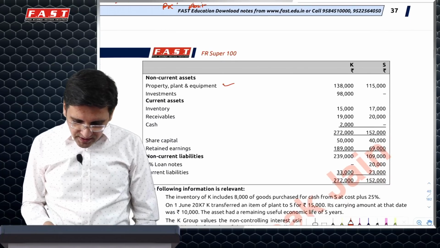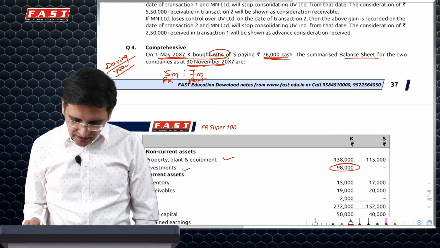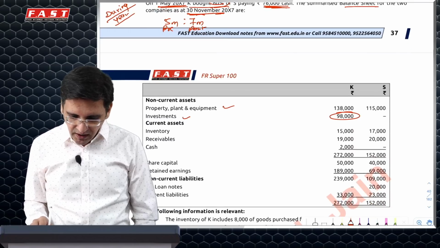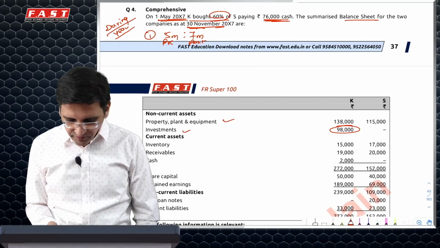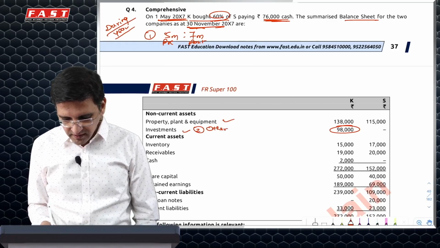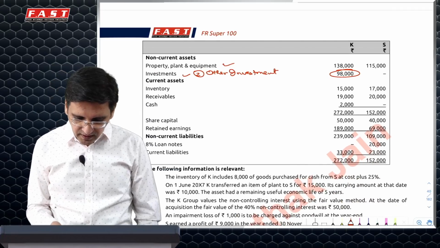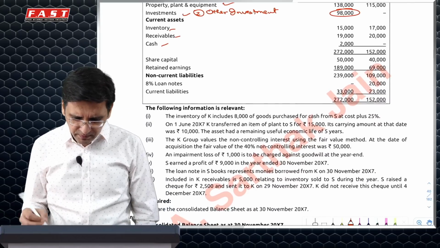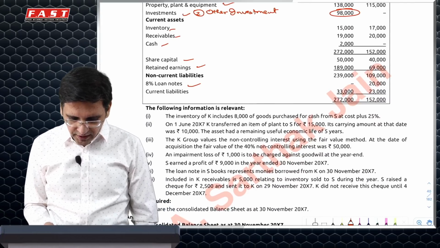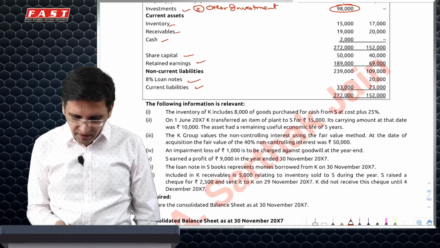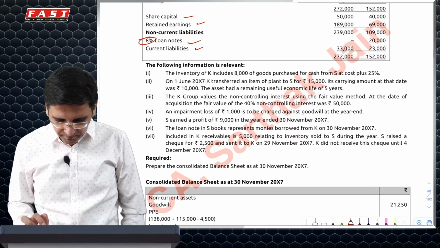Then you have non-current assets. Investments are 98,000, whereas you invested 76, and it does not say investment in subsidiary only. So that means there's another adjustment of other investment. These are hidden adjustments, as we call them in the class. Then inventory, receivable, cash, we'll properly present as financial assets and all. Share capital, retained earnings, 8% loan and current liability. We'll have to see whether the 8% needs any kind of accounting treatment.